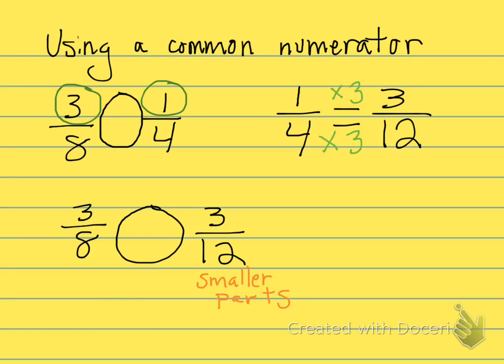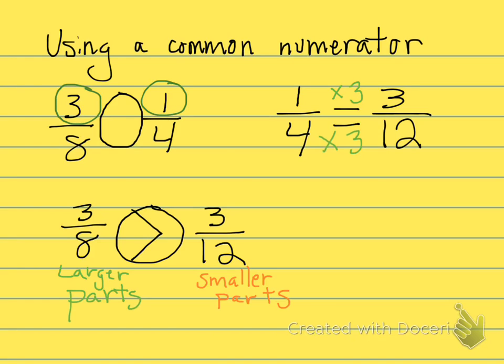And if you think about eighths, these are larger parts when compared to twelfths. So 3/8, 3 out of 8 would be bigger parts than 3 out of 12. Therefore, 3/8 is greater than 3/12.